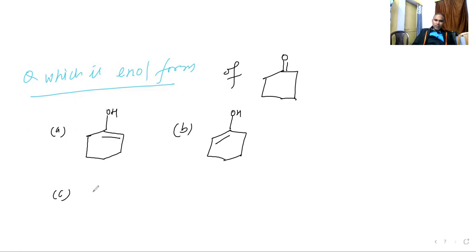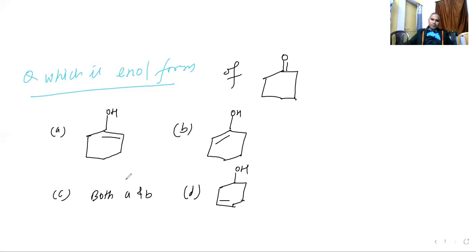Option C is both A and B. And option D, they have placed the double bond in some other place, and here is OH. Now they are asking which is the correct option. Please tell me the correct answer. Which is the enol form?